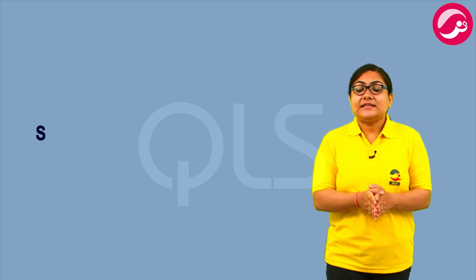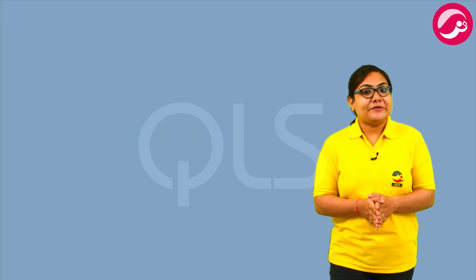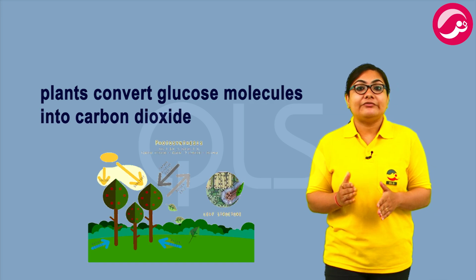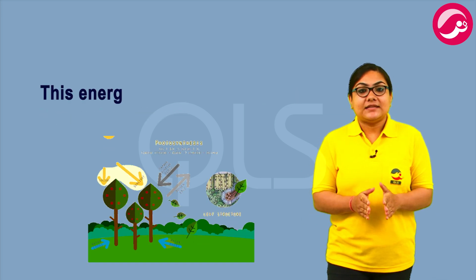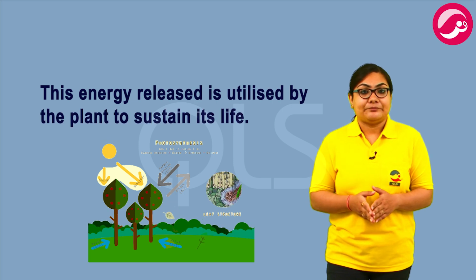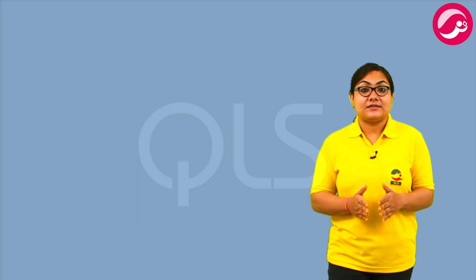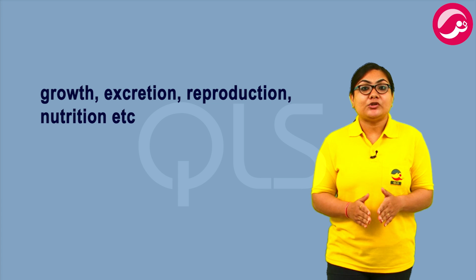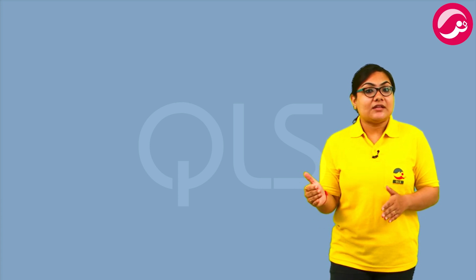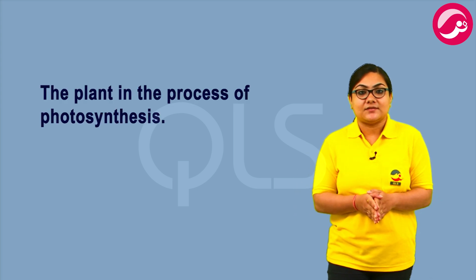Now, what are the significances of respiration in plants? During respiration, plants convert glucose molecules into carbon dioxide and water with the release of energy. This energy released is utilized by the plants to sustain life. The energy released from the food is useful for different processes like growth, excretion, reproduction, nutrition, etc. The carbon dioxide released into the environment is again used up by the plants in the process of photosynthesis.